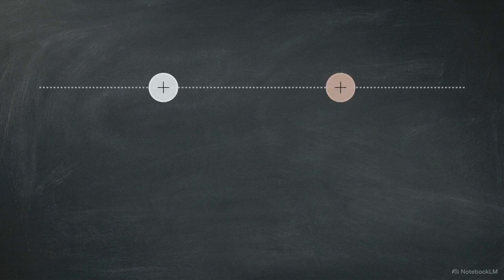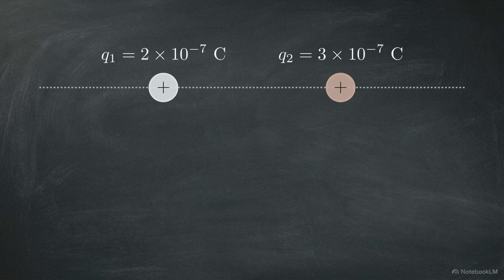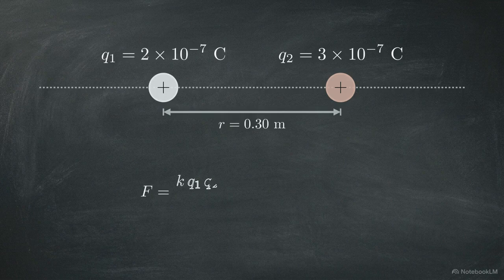To map the spatial mechanics of these discrete packets, we use this 1D vector diagram. It plots a physical system of two positively charged spheres, Q1 at 2 times 10 to the negative 7 coulombs and Q2 at 3 times 10 to the negative 7 coulombs, separated by a defined vacuum gap of 0.30 meters. The interaction across that gap is governed by Coulomb's law. Force equals the electrostatic constant k times the product of the charges divided by the distance squared. The constant k scales the interaction for empty space, locked at 9 times 10 to the 9th.